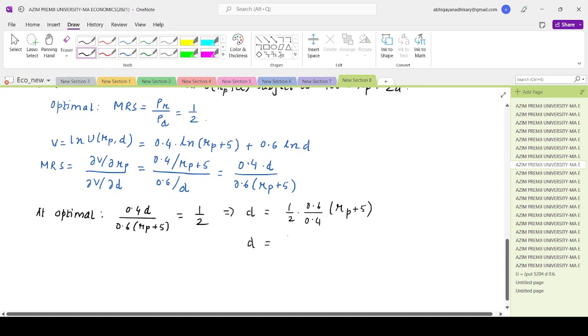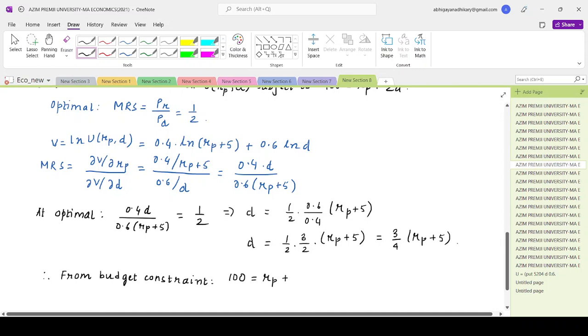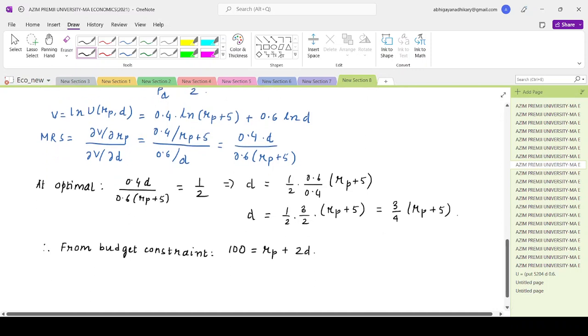So D is equals to half into 6 by 4, so that will make it 3 by 2. So Rp plus 5. So that is 3 by 4 Rp plus 5. What's the budget constraint? From budget constraint, 100 equals to Rp plus 2D. So we just replace the value: 100 equals to Rp plus 2 times 3 by 4 times Rp plus 5.